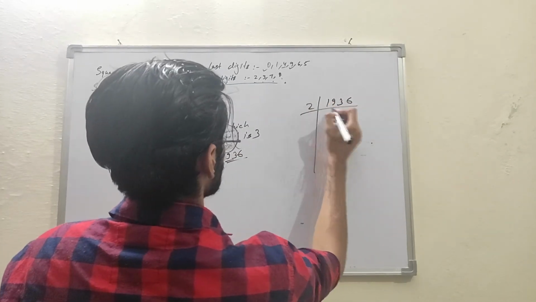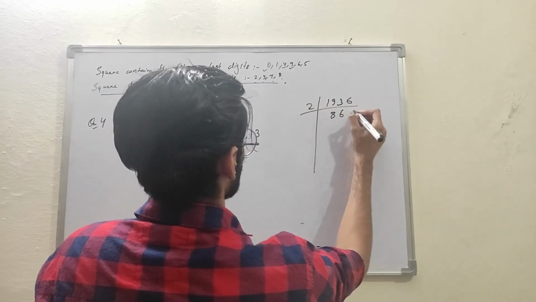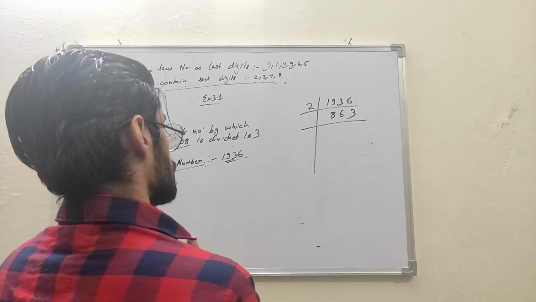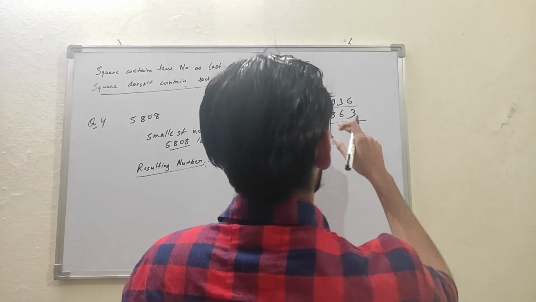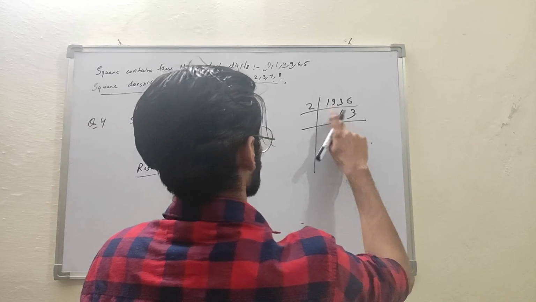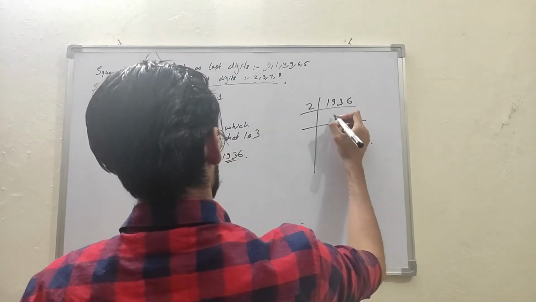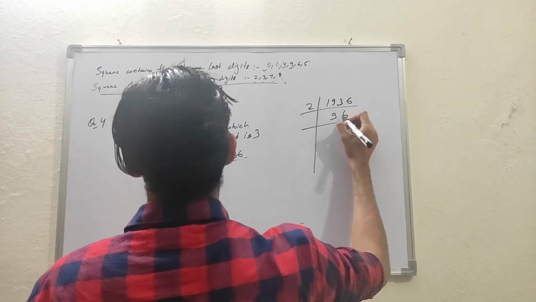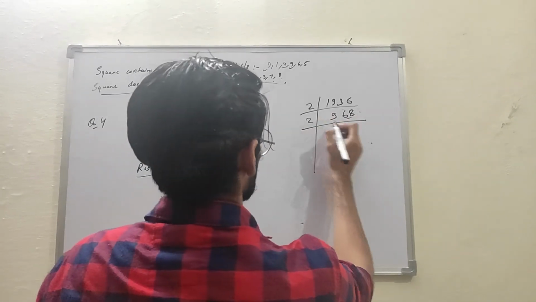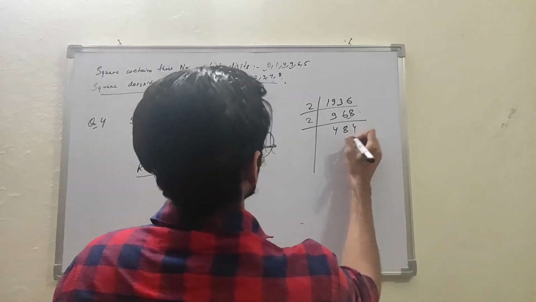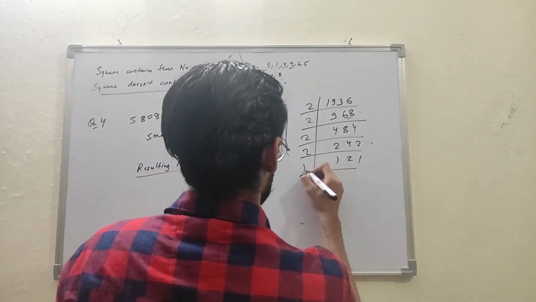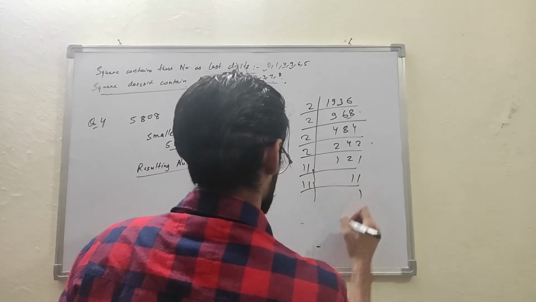This number is divisible by 2. 2 9s are 18, 2 6s are 12, 2 8s are 16, 2 4s are 8, 2 4s are 8, 2 4 2, 1 2 1, 11 1.